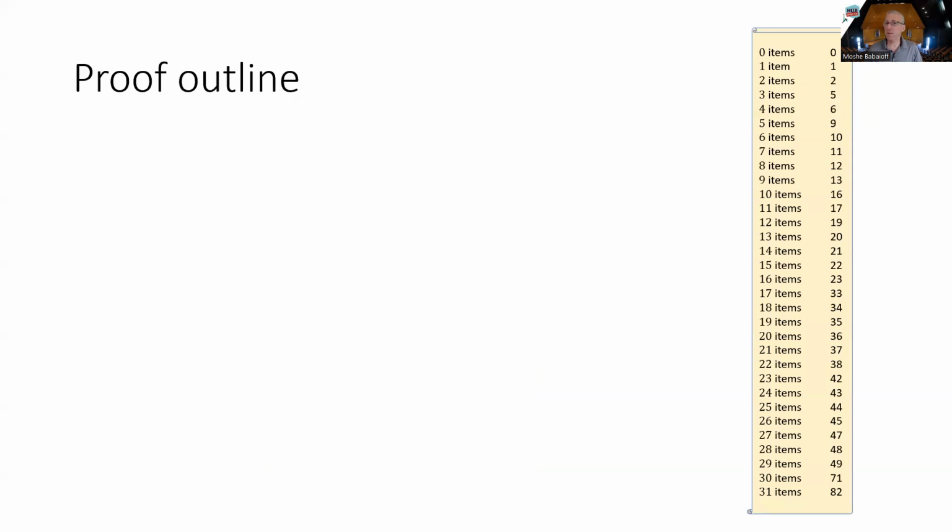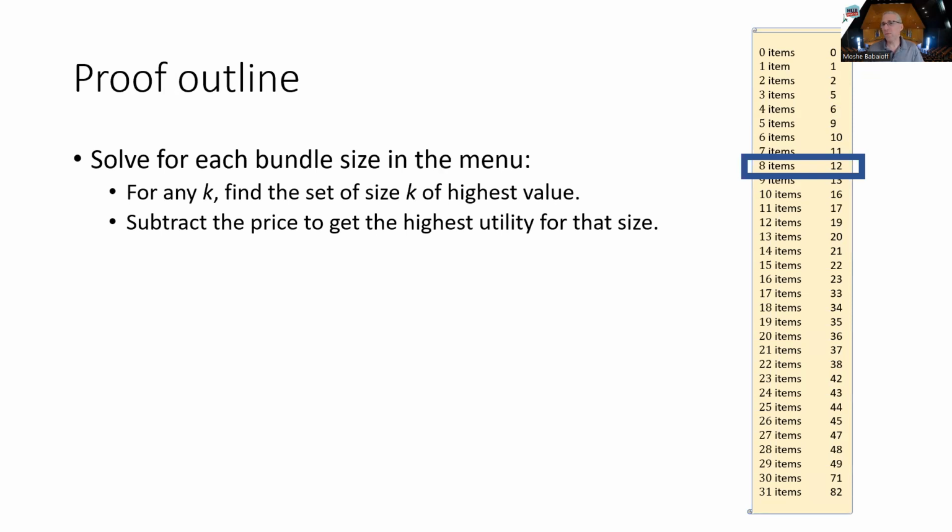Let me give you some sense of the proof outline. Here is a bundle size menu, in which we have a list of sizes and the prices for each size. The first approach can be to find, for every size, the bundle that has the highest value for that size. Then we look at the difference between the value and the price to see the utility from the best bundle of that size. If we can do it for every one of these sizes, we'll get, of course, the best bundle, but this will require linearly many problems to be solved, and we want polylogarithmic.